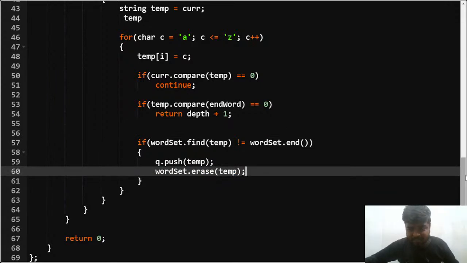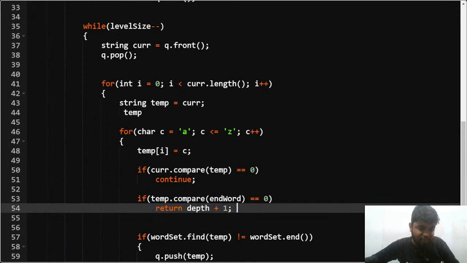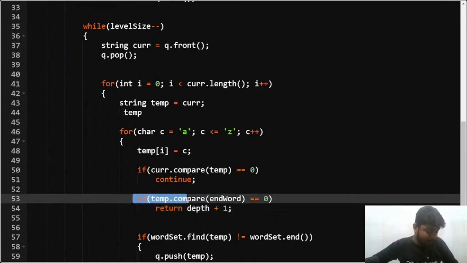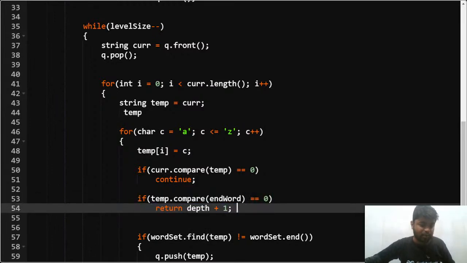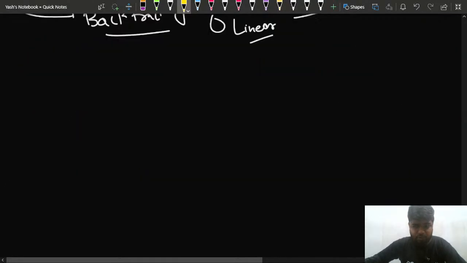Now after this, the BFS would be over. Every time the level would be keeping on changing. If you can convert it to a word such that you can reach the end word, in that case you will return depth plus 1, right? Is this much part clear to everybody? Please give me a plus 1 in the chat if this much part is clear to everyone. A quick plus 1 from your side would help.